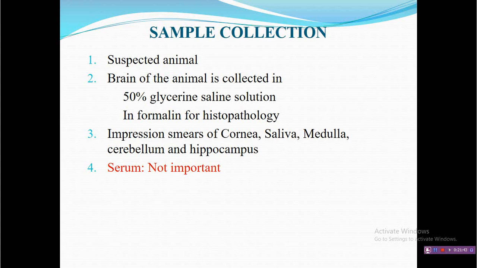But in no case is blood or serum advisable to collect for rabies diagnosis. Again I am repeating, in no case does blood or serum help to diagnose virus antigen. So there is no need to collect serum or blood, except when you are targeting antibody detection post vaccination to evaluate the vaccine response. Then you can collect the serum.